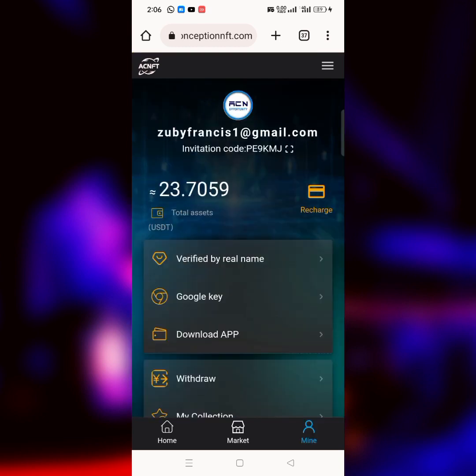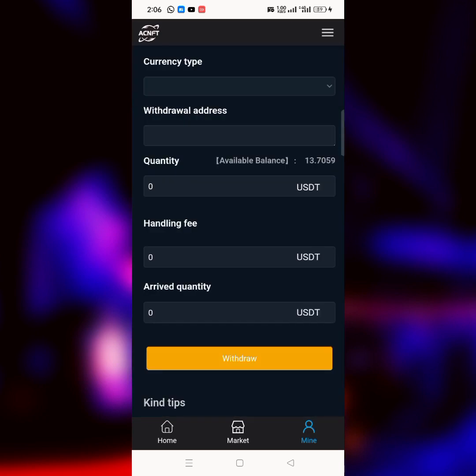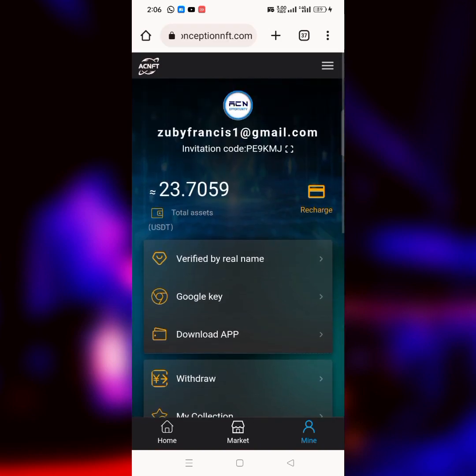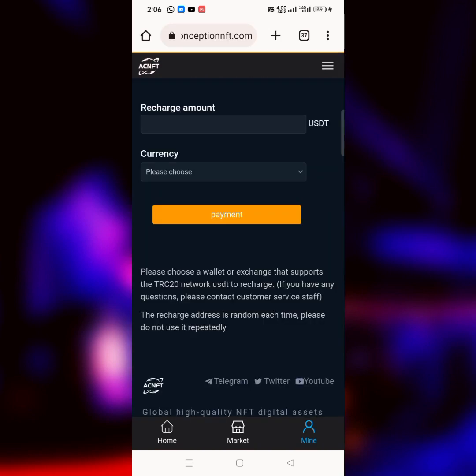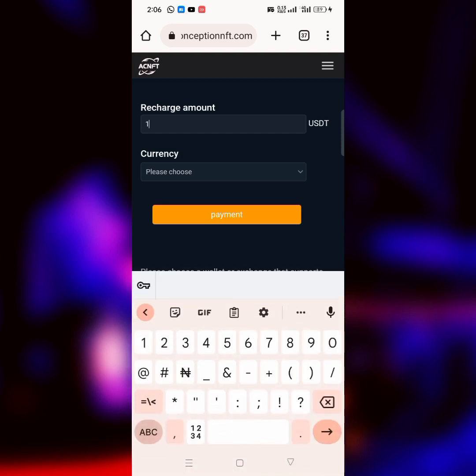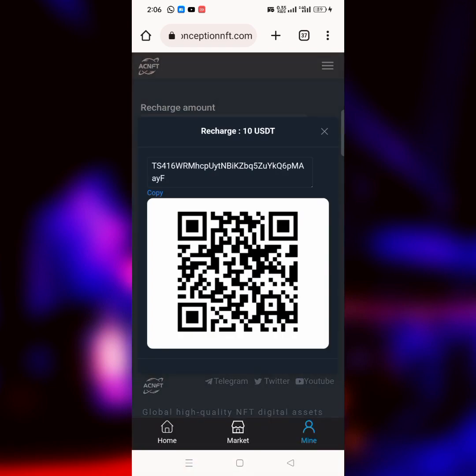First of all, how to deposit is very simple. Click on this place that says deposit. Click on recharge over here, and it's going to ask you to enter the amount that you want to recharge. Let's assume you want to recharge 10 USDT. All I have to do is enter 10 here and then select USDT TRC20. Click on payment, and it's going to give you a wallet address for you to pay. Once you're done sending it, the recharge is going to credit it to your account as soon as possible. So that is how to deposit.